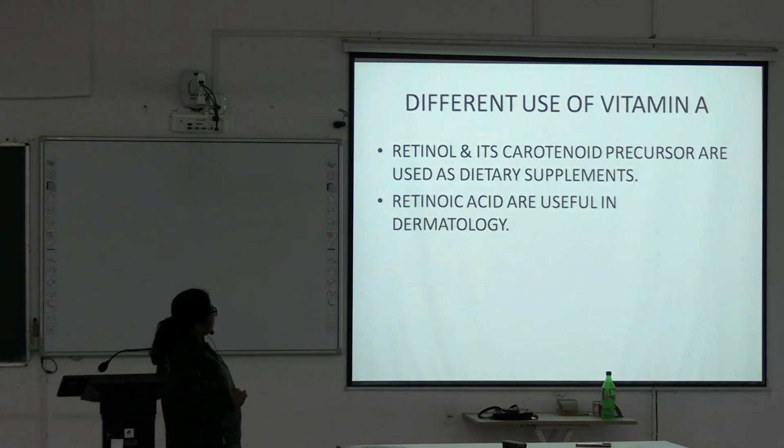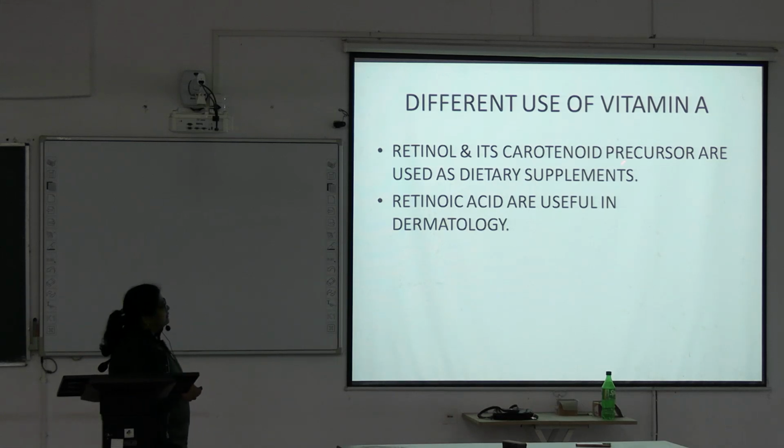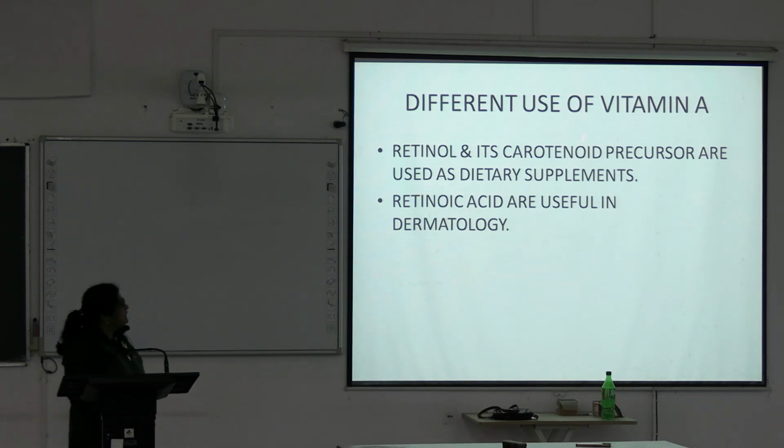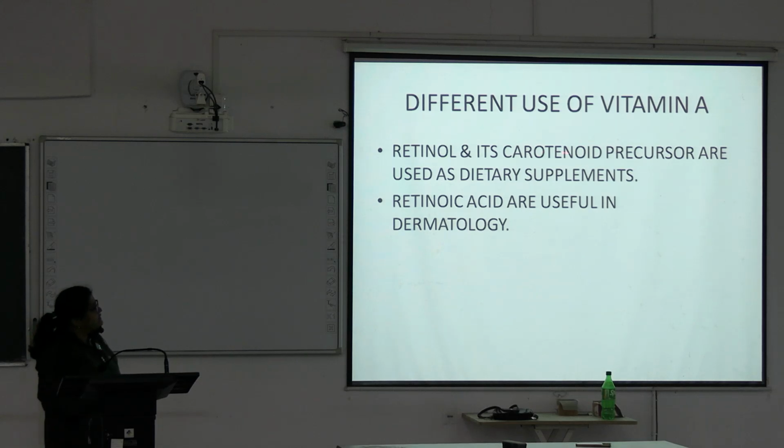Different uses of vitamin A, retinol and its carotenoids. Carotenoid precursors are used as dietary supplements. In case of vitamin A deficiency, or carotenoids, we use them as anti-cancer or antioxidant drugs, like beta-carotene. Retinol is also used as a dietary supplement.